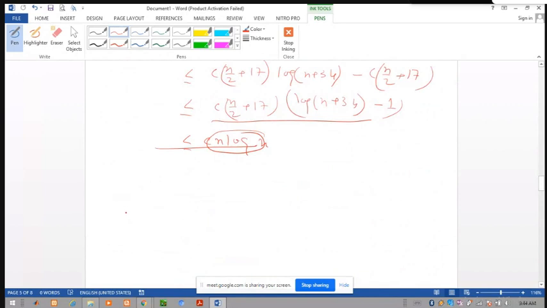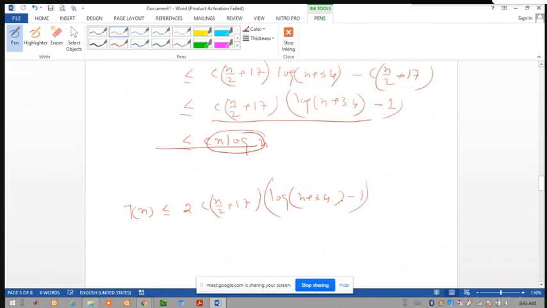So this means T(n) is less or equal to 2T(n by 2). Here, what will come in place of 2T(n by 2)? It will be 2 of C into (n by 2 plus 17) log of (n plus 34) minus 1.